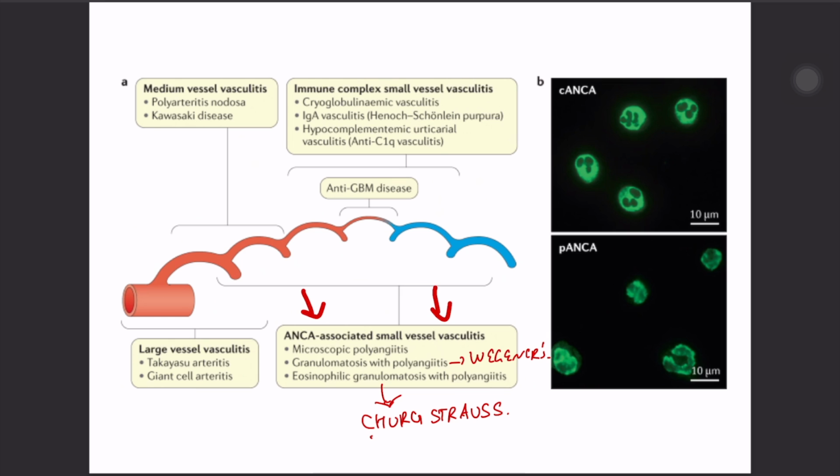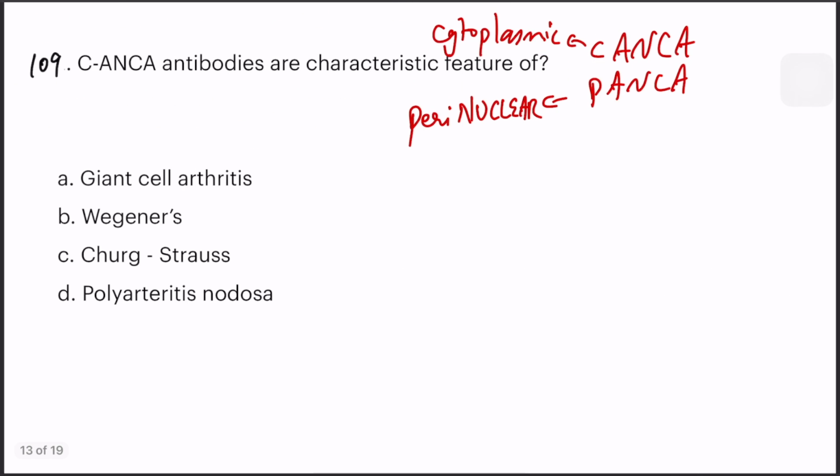Just remember Churg-Strauss has been associated with eosinophilic granulomatosis. That's the same disease with different names. And these three are associated with ANCA. So which is which? We have three disorders: Wegener's, Churg-Strauss, and one more is microscopic polyangiitis.